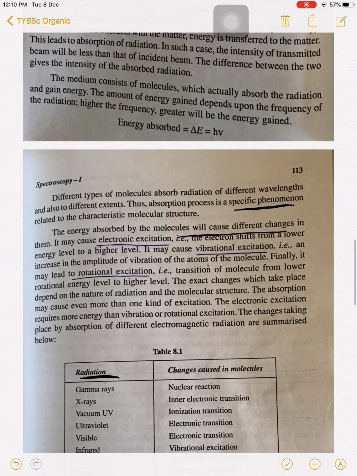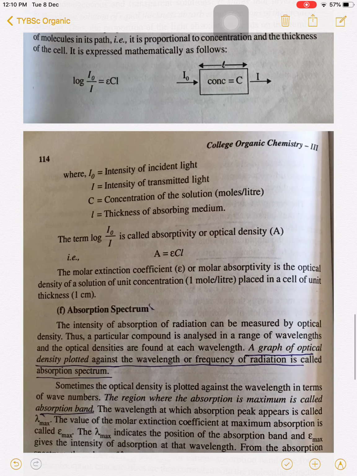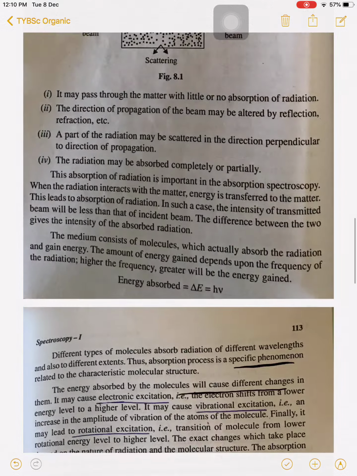In absorption spectroscopy, we have studied what is meant by Lambert-Beer's law. By use of that we can calculate the absorption or optical density of the solution. So this is the absorption spectrum. It is plotted as optical density against the lambda max value. Thank you.